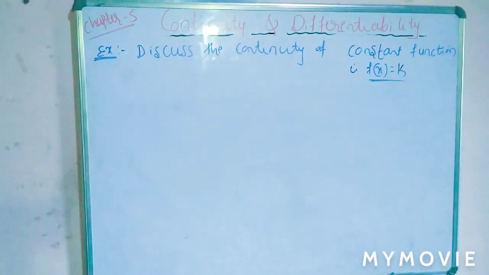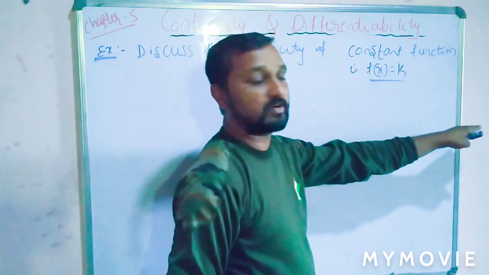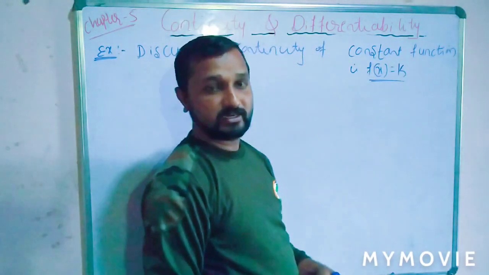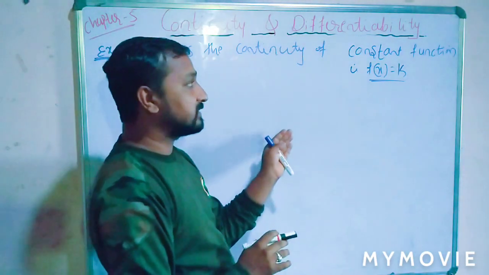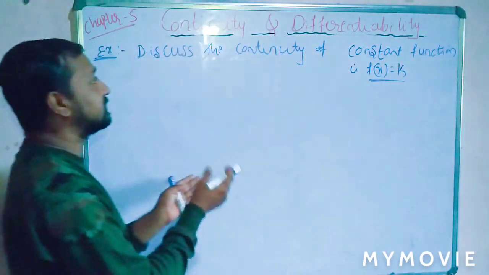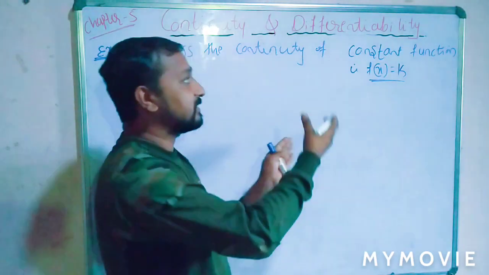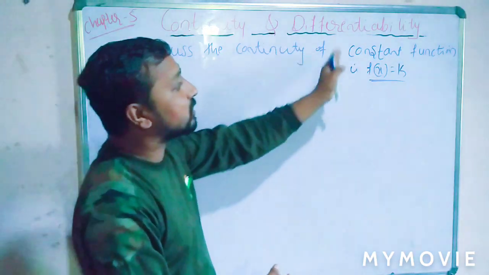So students, the next example is to discuss the continuity of the constant function, that is f of x is equal to k, where k is some constant. Here there is no particular point in this example. The previous example was to discuss the continuity of the function at a particular point. That type of example is different, and in this example we discuss the continuity of the constant function.